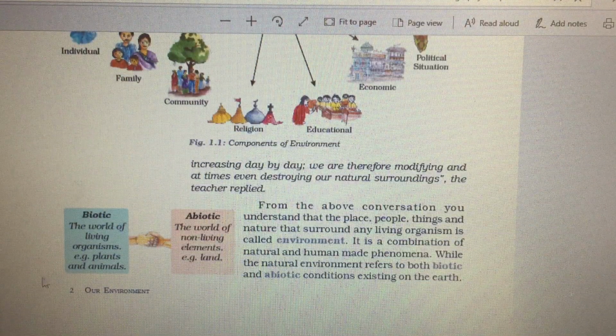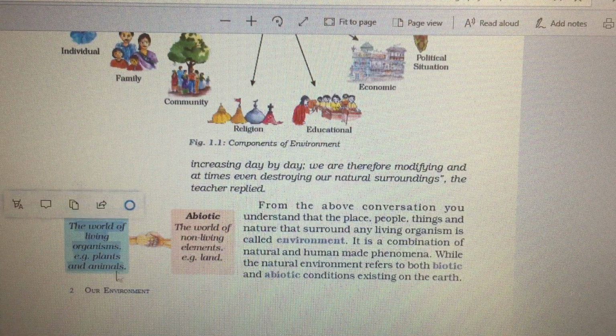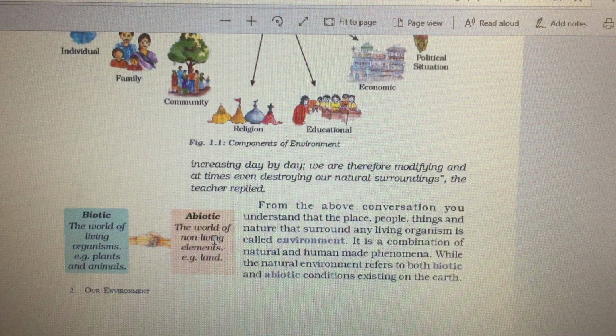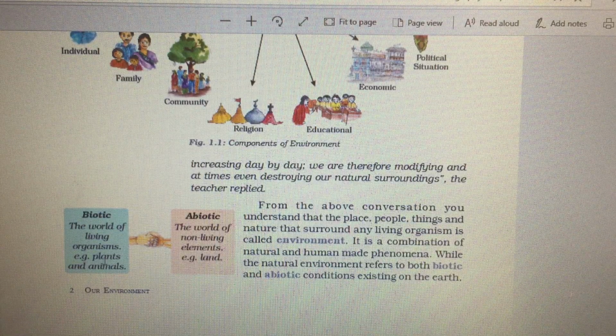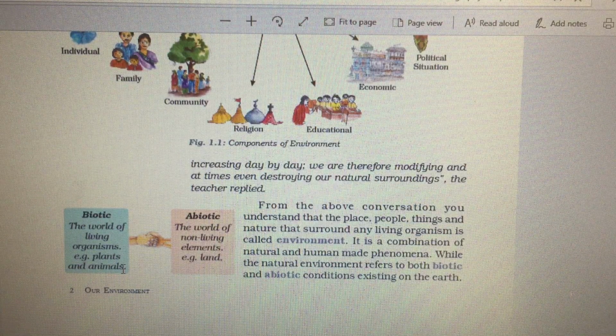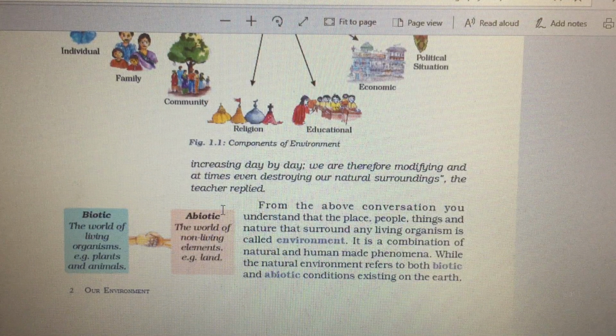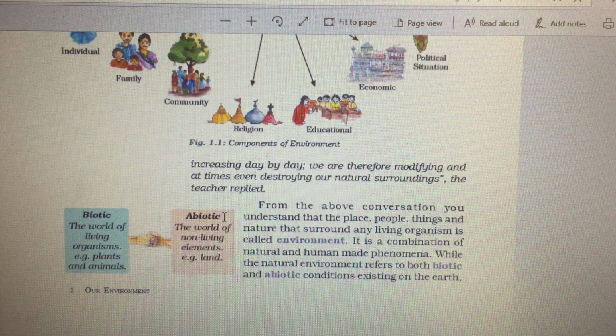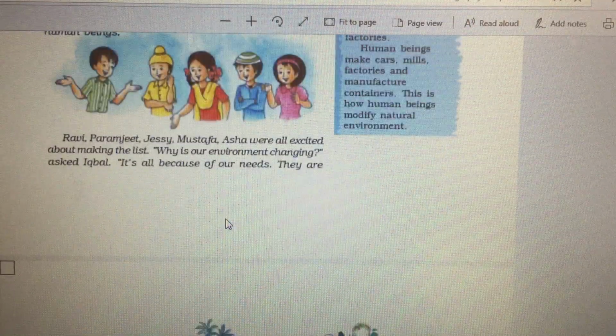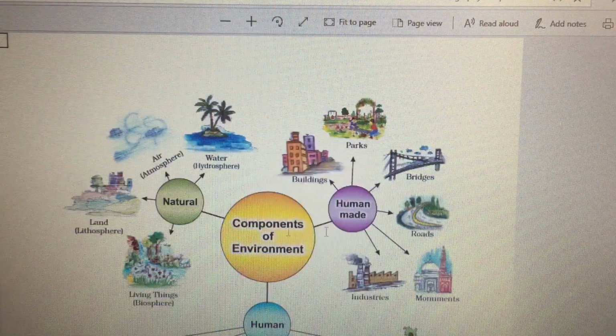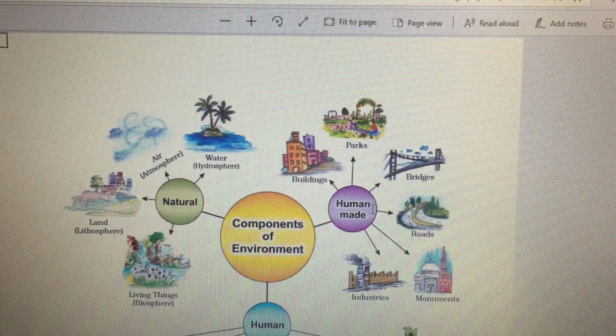So we broadly classify them into biotic and abiotic. The world of living organisms, for example plants and animals, is called biotic, and the world of non-living elements is called abiotic. Now let's move on to the next component, which is human-made.